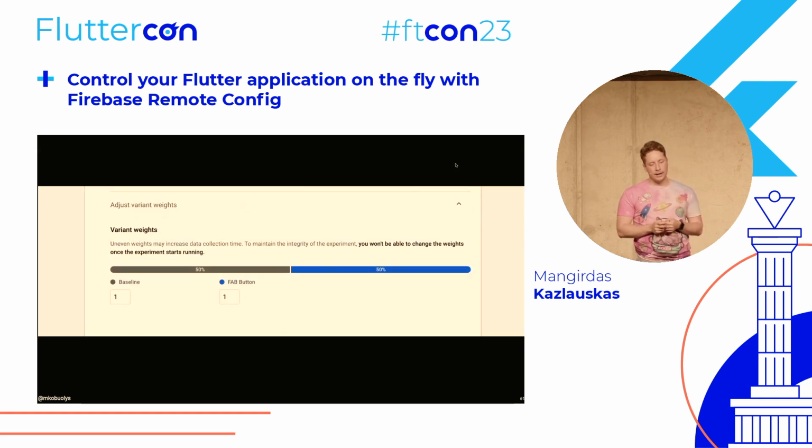And lastly, you define the variant weights. By default, these are 50-50, meaning your A/B test is split into two equal parts, or if you're running an ABC test, it would be split into three equal parts. You could define different weights for your test, but by default, 50-50 does the work.